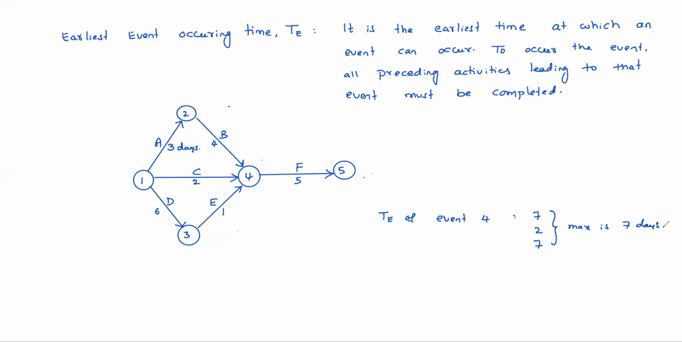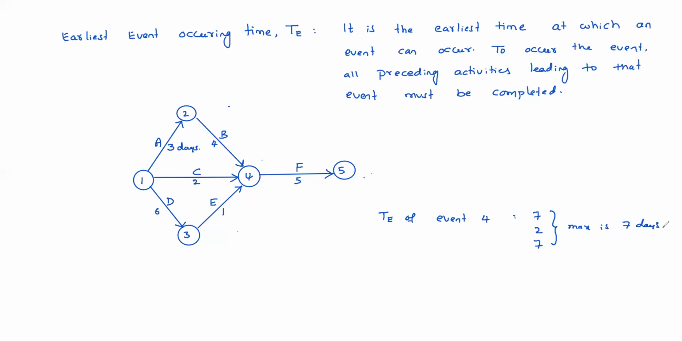Understood now? Earliest event occurring time. You can calculate very easily. If more than one arrow is leading, then the maximum of all these can be taken as the earliest event occurring time.